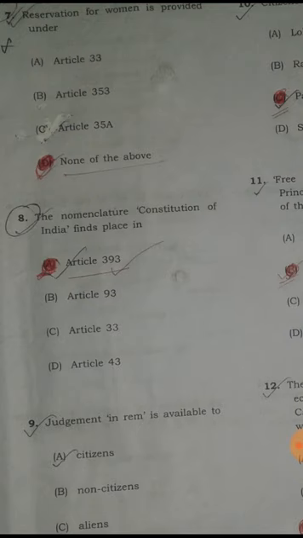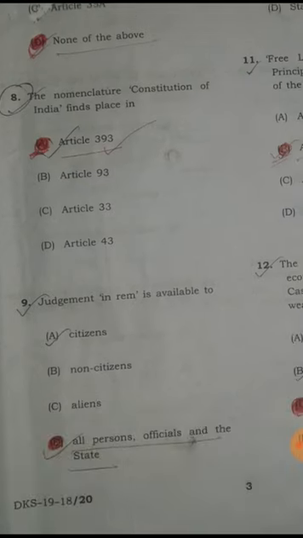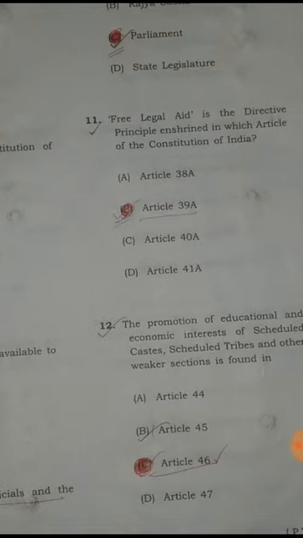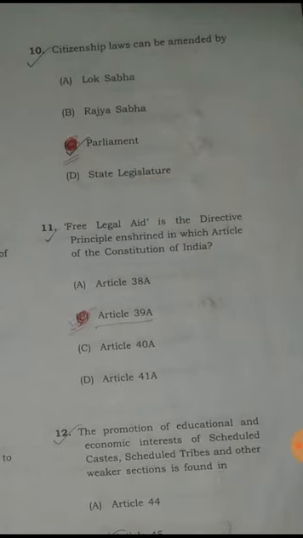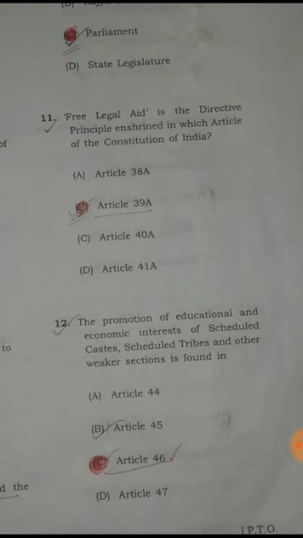Article 393. Question number 9. Judgment in rem is available to all persons, officials and the state. Question number 10. Citizenship law can be amended by. Answer: Parliament.